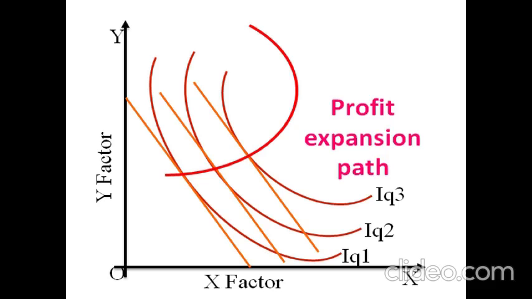I have not mentioned ISO quantity and ISO cost line purposefully, because we should not forget this. The reverse curve represents the profit expansion path. This is one of the important examples for the use of ISO quantity curves.